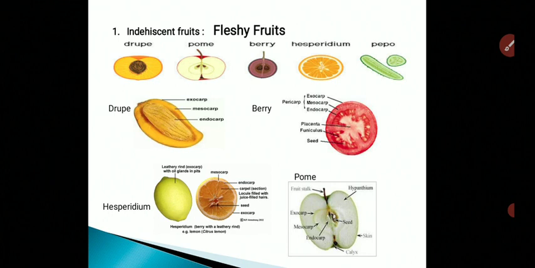Second type is the berry. Here the example of berry fruit given, that is tomato. So berry is the indehiscent, multi-seeded or sometimes single-seeded, highly fleshy fruit. These fruits develop from polycarpellary syncarpous, superior or inferior ovary.